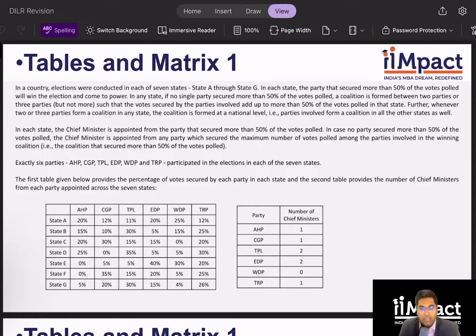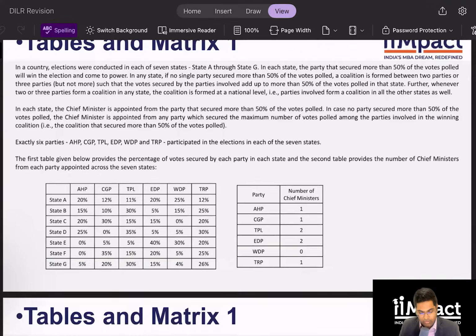So I've been given the names of the six parties that participated in the elections in each of the seven states. The first table given below provides the percentages of votes secured by each party in each state, and the second provides the number of chief ministers from each party appointed across the seven states. So, of course, we need to figure out one, what are the coalitions, and two, who won in which state and got their chief ministers. That's the whole point of this set.